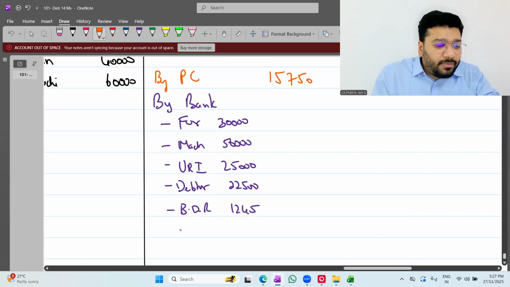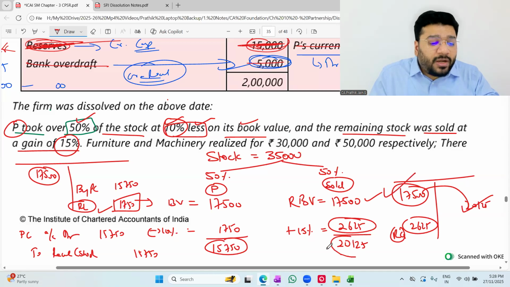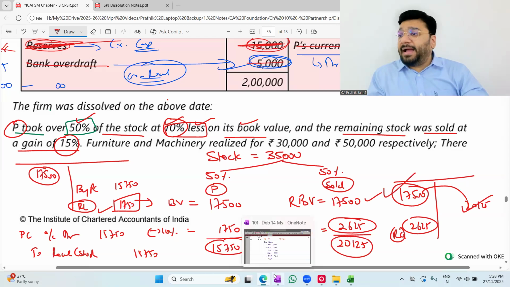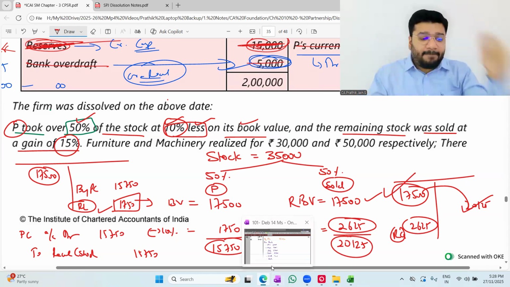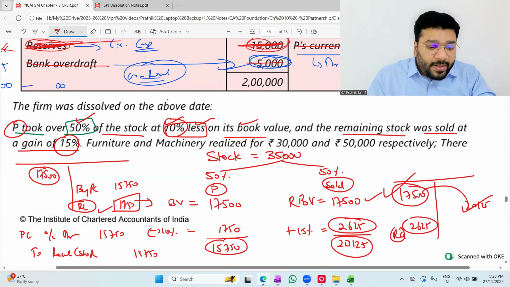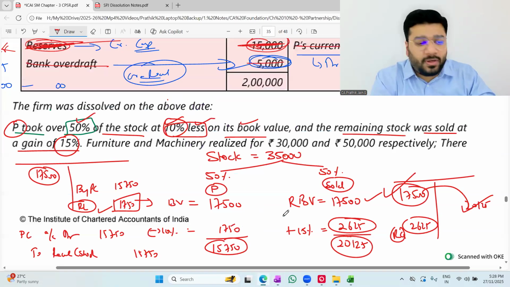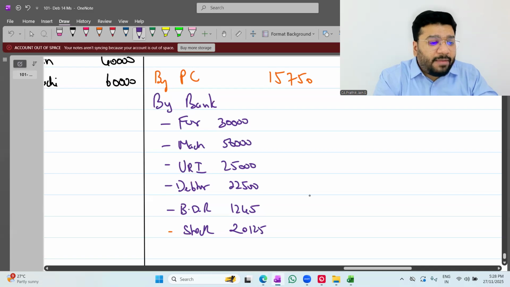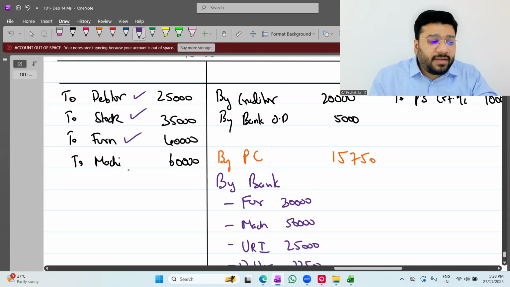So now, stock, how much? We are selling this for 20,125, and we're receiving the money in the form of cash or bank. So bank to realization. In realization, by bank, 20,125. All the receipts are over. Before I proceed forward, check whether all the assets are realized or not. Stock realized. Furniture realized. Machinery realized. All the assets are realized.